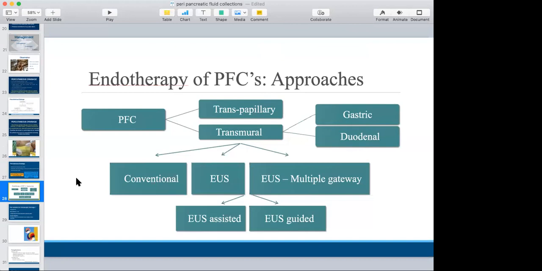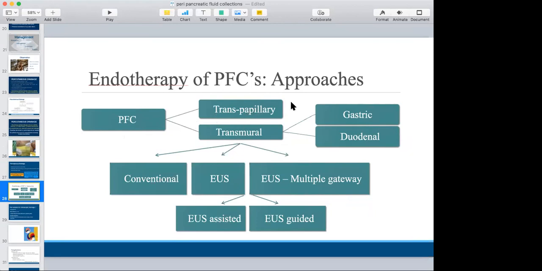Endotherapy, though it's attractive and a lot is talked about it, requires a highly expert center. Only a few in the country are able to do this. It's very difficult to duplicate, but we need to know about it. Endotherapy can be either endoscopic transpapillary drainage or transmural drainage.